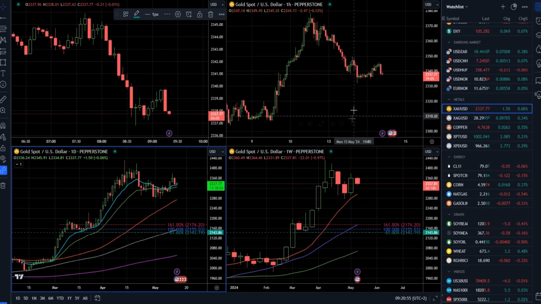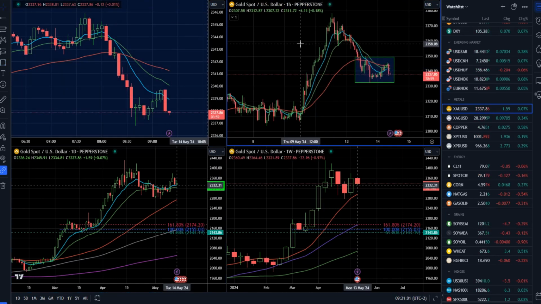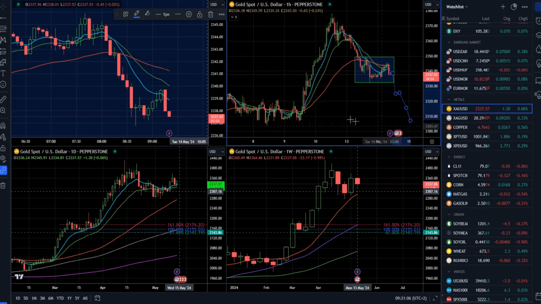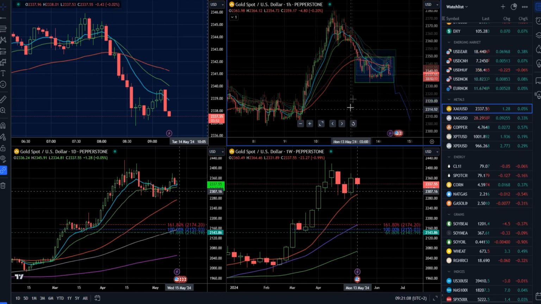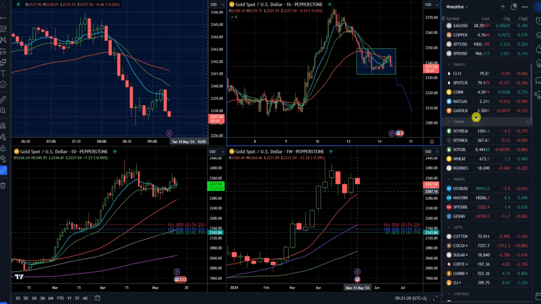Gold market had a down break on the hourly time frame. It seems like we changed behavior in this area. So I do see potential for the further downside movement and potential retest of 2,307. And then eventual retest of 2,280 mark, which is the swing low area from the background. So pay attention to the downside movement.